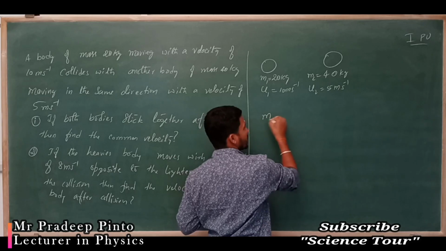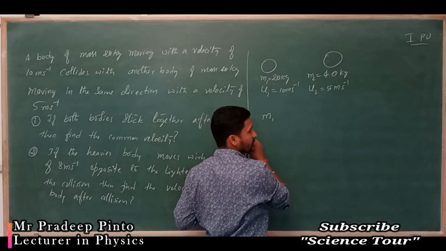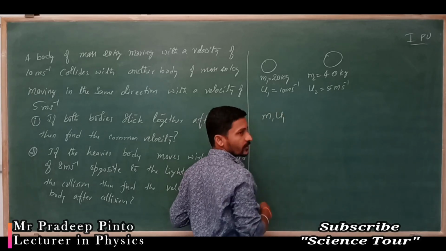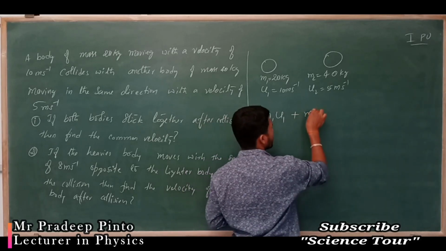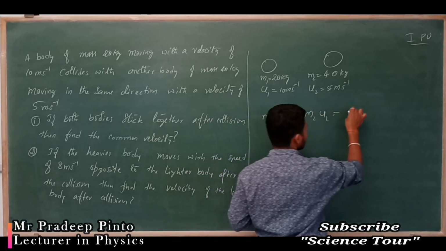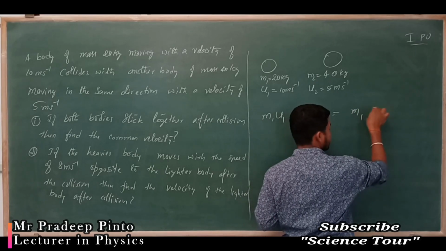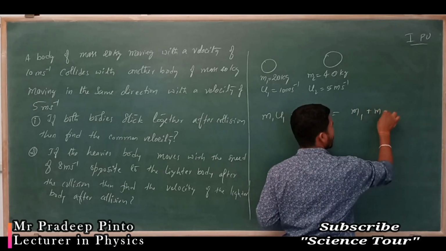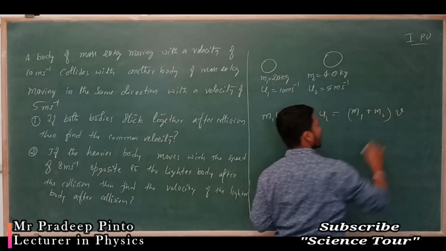Momentum is conserved in both cases, so m1 u1 plus m2 u2 is equal to m1 plus m2 into v, since they move with the same velocity.